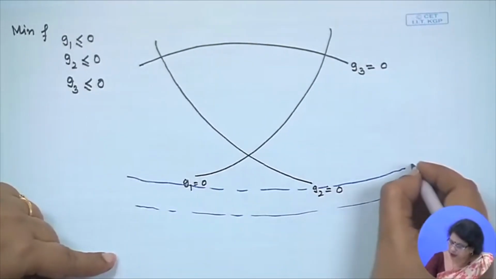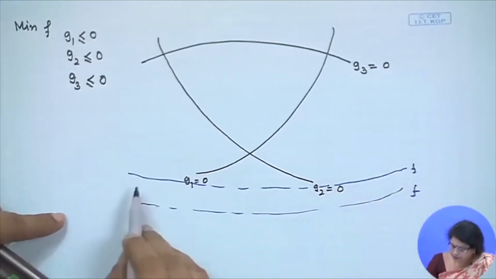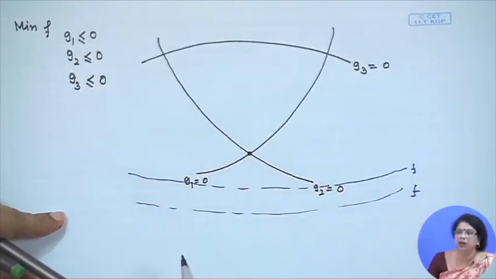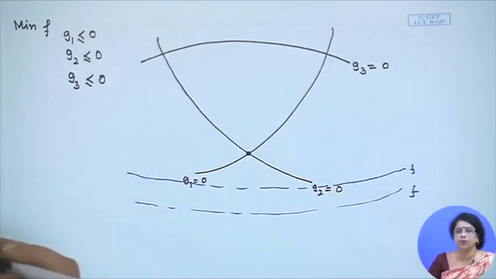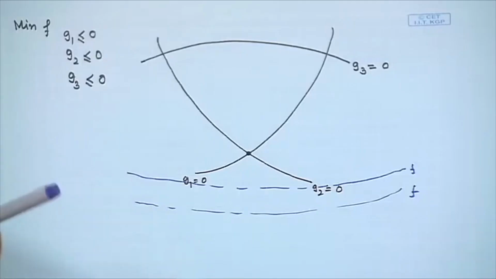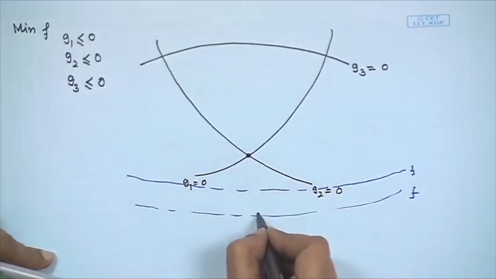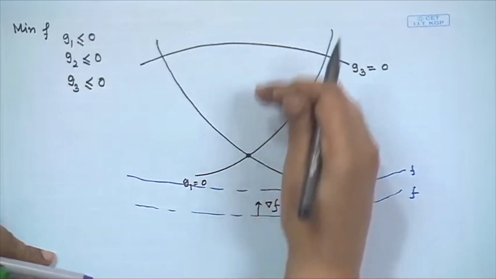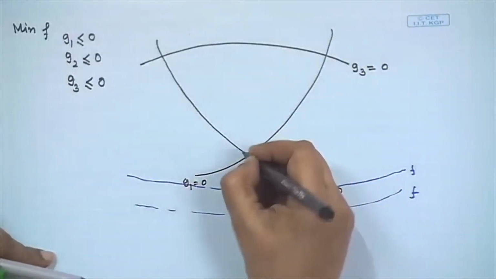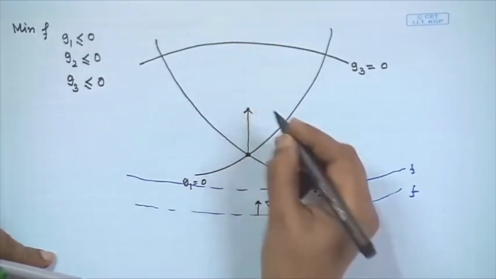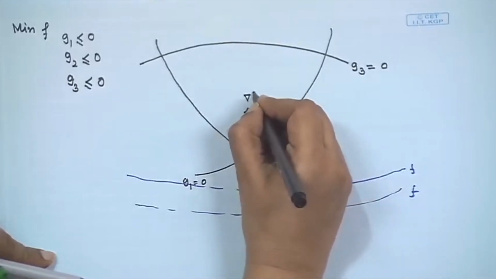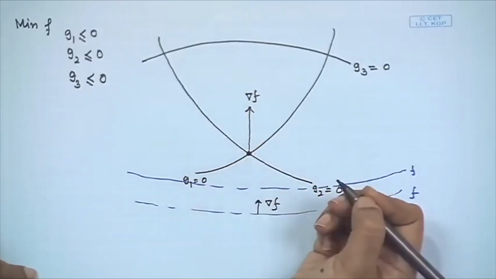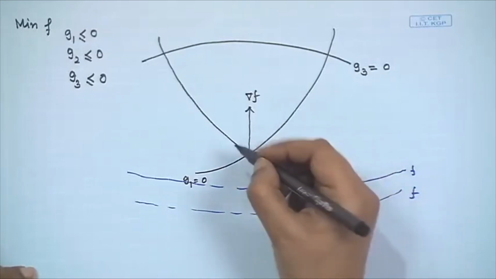Now, if these are the level curves of the objective function, you can understand that here we will get the minimum value of f. What can we see here? This is the gradient direction of f, is it not? Because the objective function value is increasing this way. That is why we can say that this is the direction of grad f at this optimal point. This is my optimal point x star.